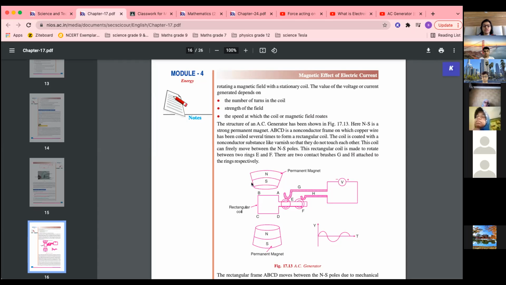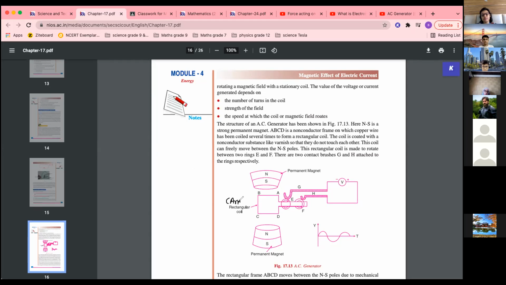You can see over here, there is a magnet, south and north. That means the magnetic field is from north to south. Okay, like this. So this is the direction of the magnetic field. Then this is a coil. This rectangular coil is called the armature coil. Labeling is not given. Maybe I'll send you a proper neat and clean diagram, or you can draw this diagram also. The rectangular coil is called the armature.